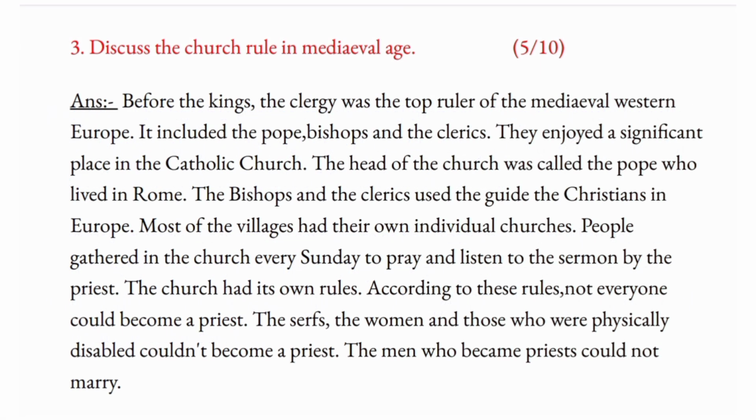Discuss the church rule in the medieval age. 5 to 10 marks. Before the kings, the clergy was the top ruler of medieval Western Europe. It included the pope, bishops, and the clerics. They enjoyed a significant place in the Catholic Church.